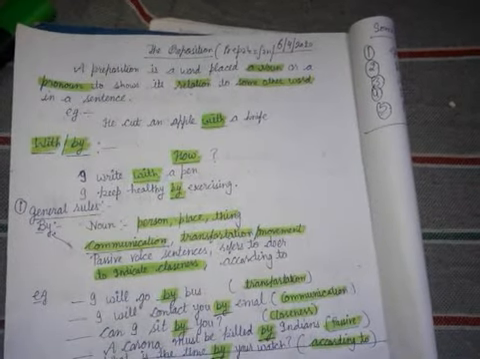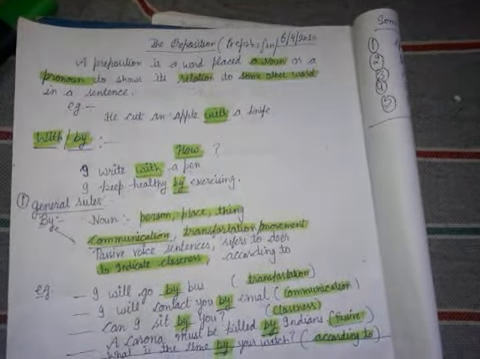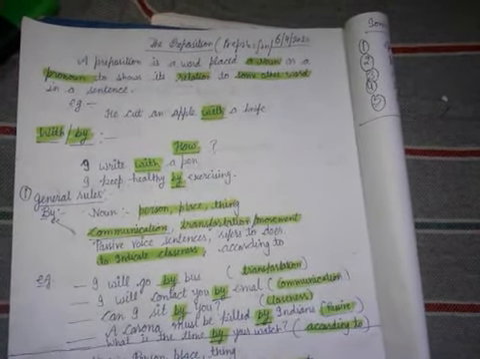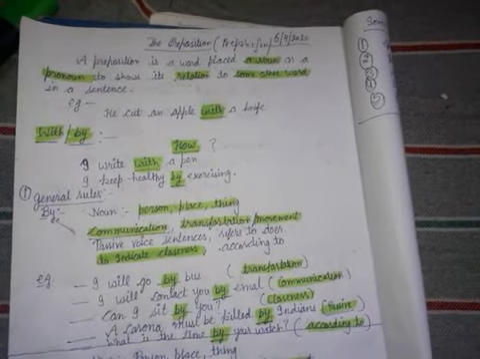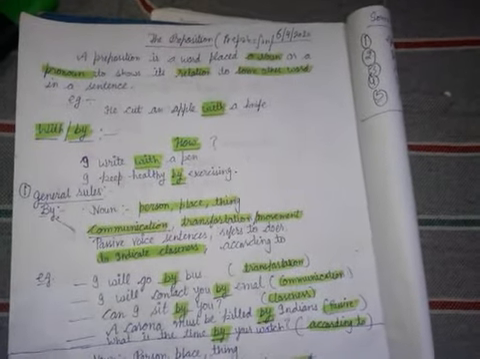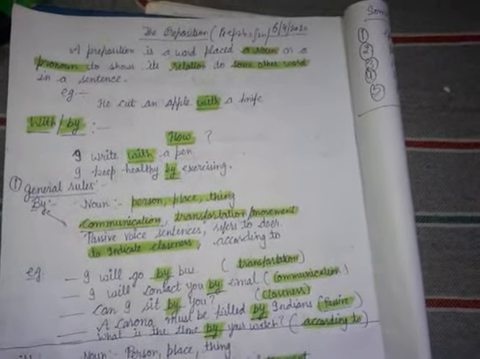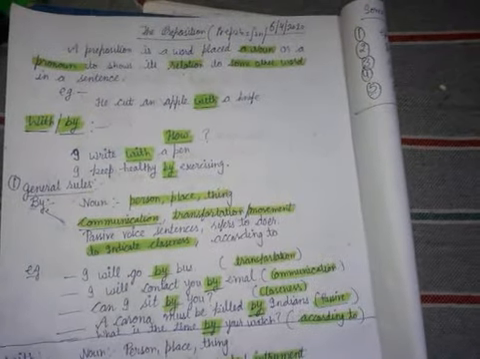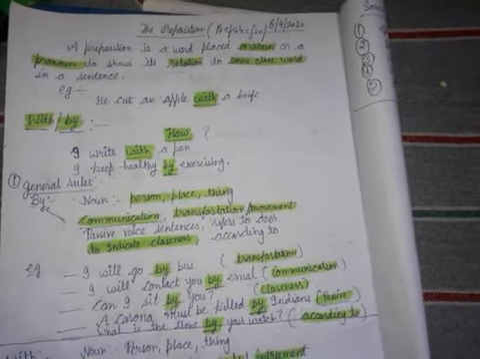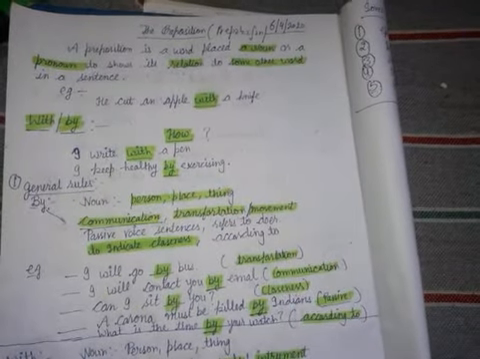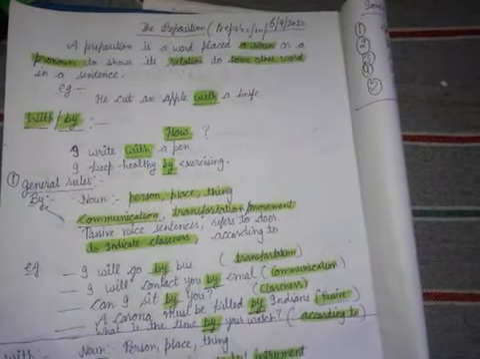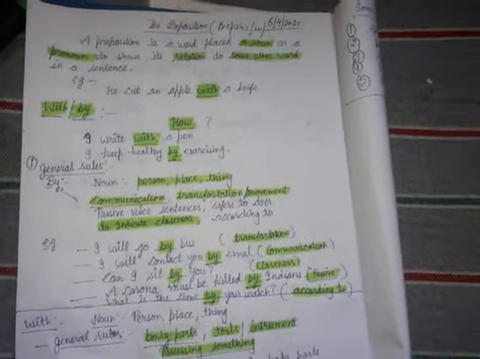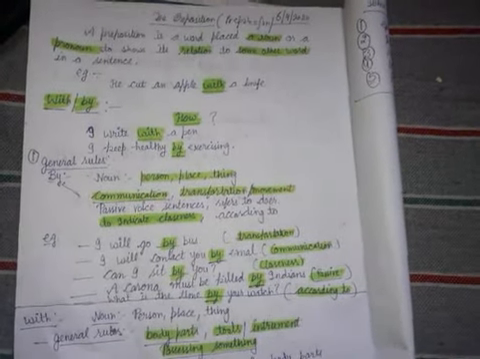For example, there are some rules I have mentioned, so you can see. First is communication. Second is transportation, movement, travel. Third one is passive voice sentences, and it also refers to closeness. Next is according to. These are the rules of by. You must practice them again and again, and you must learn them. There are the examples given by me.